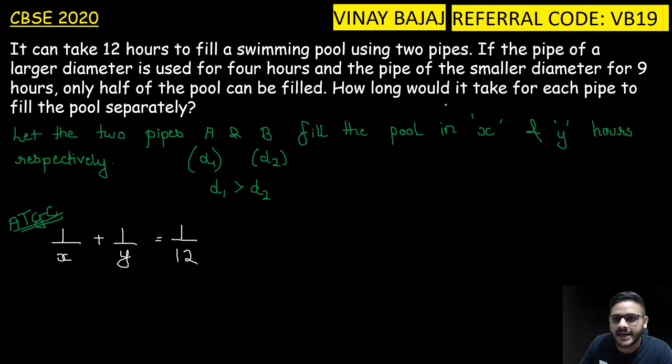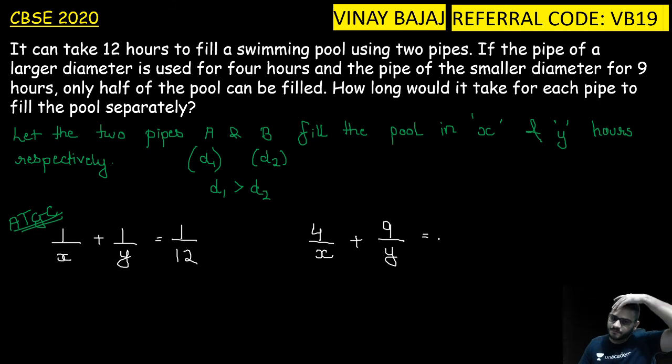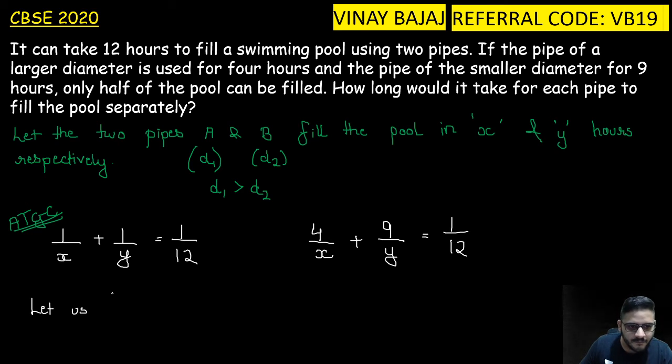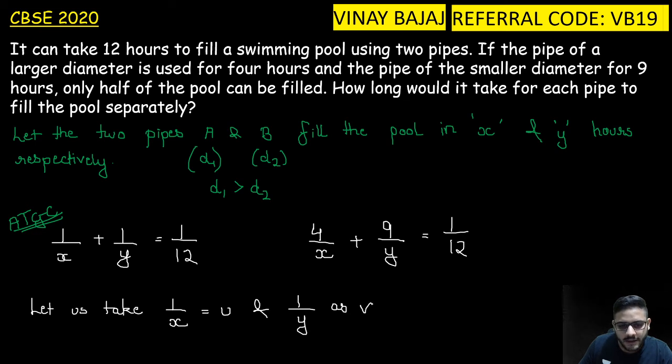The next equation: the larger diameter is used for 4 hours, so it will be 4 upon x plus the smaller, 9 upon y, is equal to 1 upon 12 again, of course. Now, let us take 1 upon x as u and 1 upon y as v.